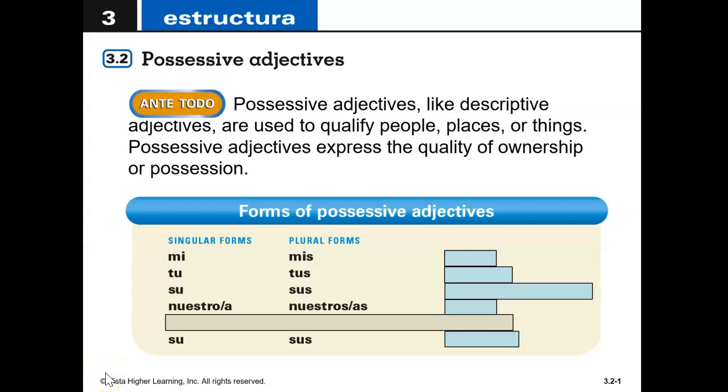Hola chicos, these are your notes for possessive adjectives. Please make sure to copy down these notes because I will be checking for them on Monday when we come back from the weekend. They are for a participation grade.